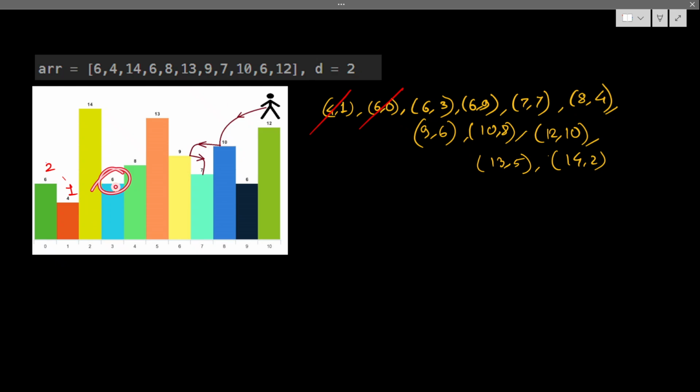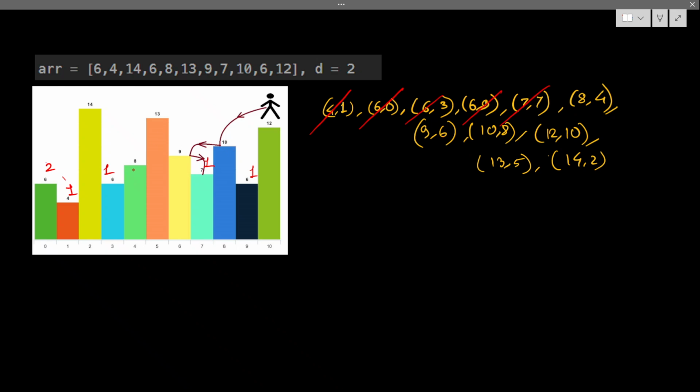6 3, where can I go? I go nowhere, right? So this will be 1. Then 6 9. I can go nowhere, but D is 2 here, remember. From 7, where can I go? From 7 I cannot go anywhere, so it will be 1 again. Then 7 is gone.